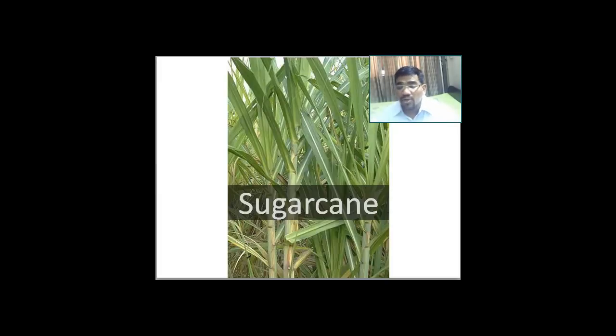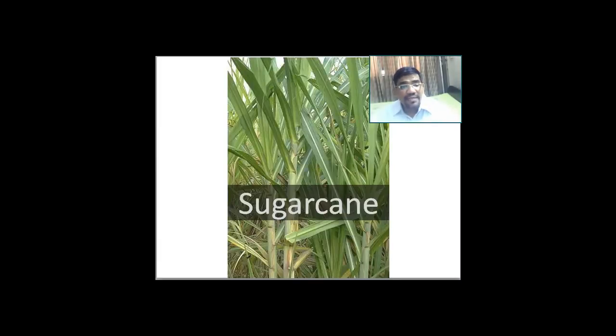It's a tropical crop. Tropical crops means it grows near to the equator. Further, we find that the temperature requirement for this crop is 21 to 27 degrees Celsius. The rainfall may be 75 to 100 centimeters. Now that means it requires a lot of water.